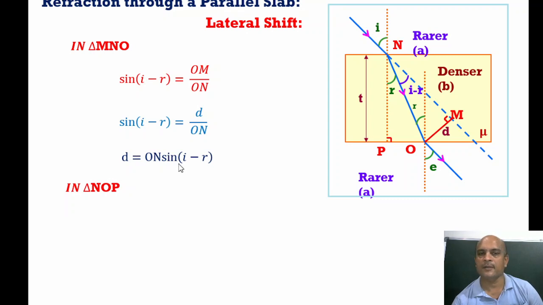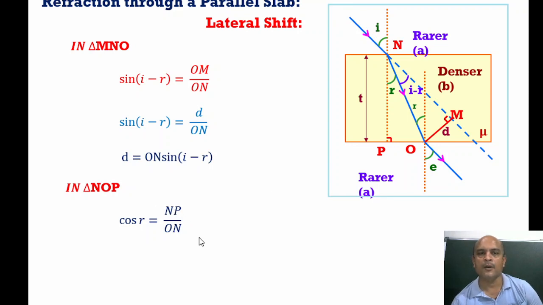Now ON is an unknown value here. So we find ON by taking the triangle NOP. In triangle NOP, cos R is equal to base upon hypotenuse, so NP upon ON.